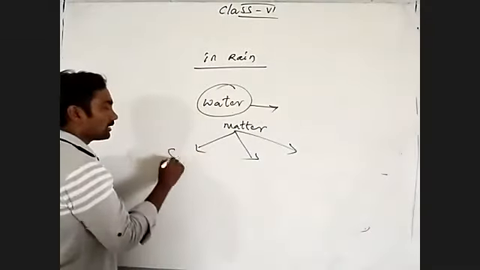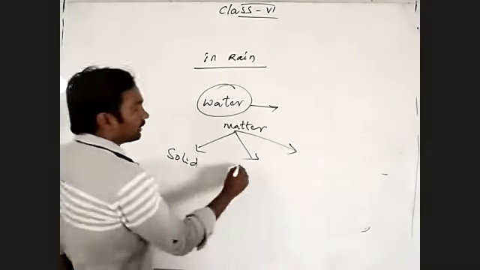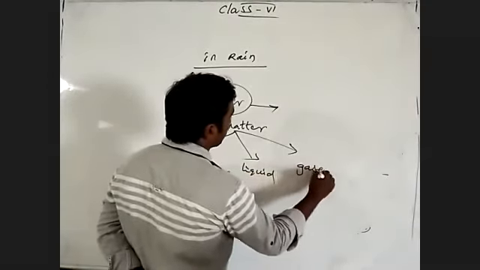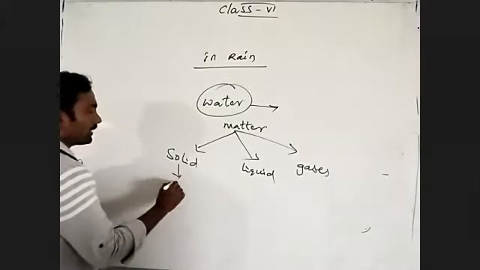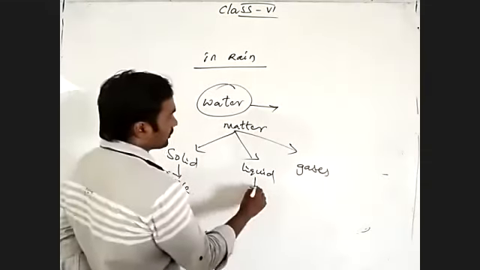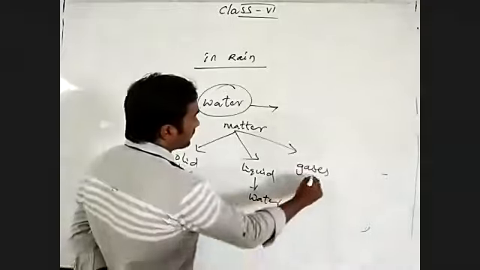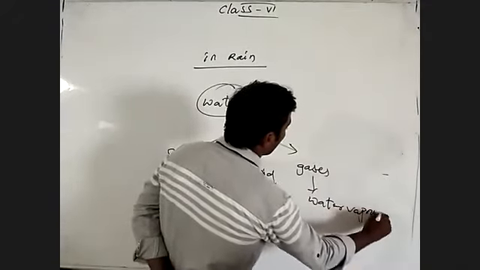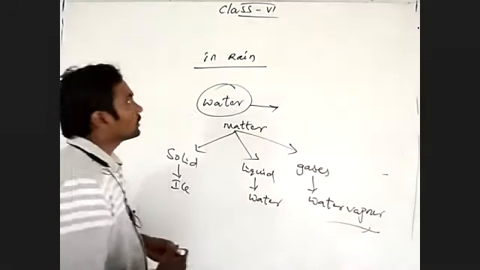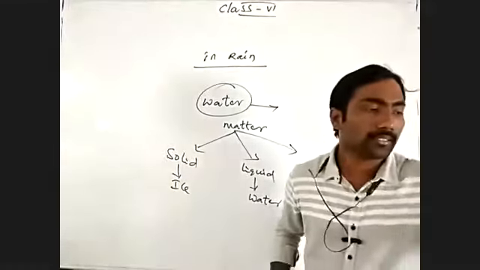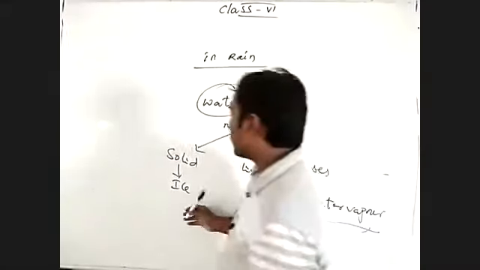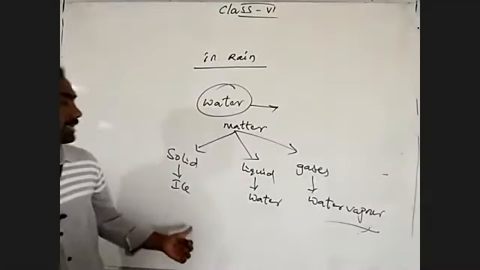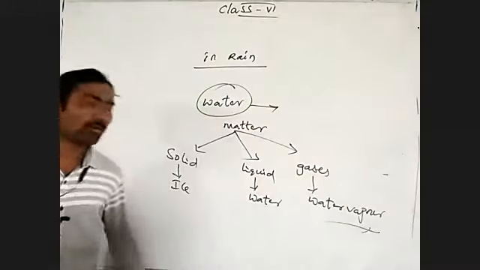What are those? The solid state of water, the liquid state, and the gaseous state. The solid state of water is ice, the liquid state is water, and the gaseous state is water vapor. So water has three states: solid, liquid, gas.